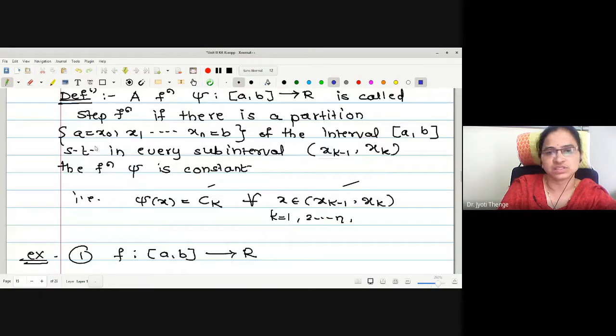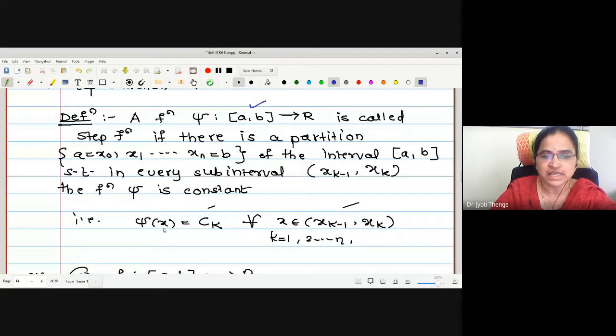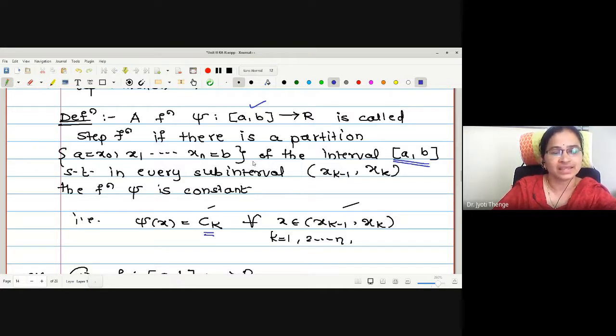Right now, this is defined on a closed interval, and what kind of function is it? Psi of x equals ck for all x in (xk minus 1, xk). How many such subintervals do we have? How many subintervals of this partition of [a, b]? The partition we have taken is x0, x1 to xn. How many subintervals are there? Yes, I can say there are n subintervals as a partition we have made of this closed interval. Correct?